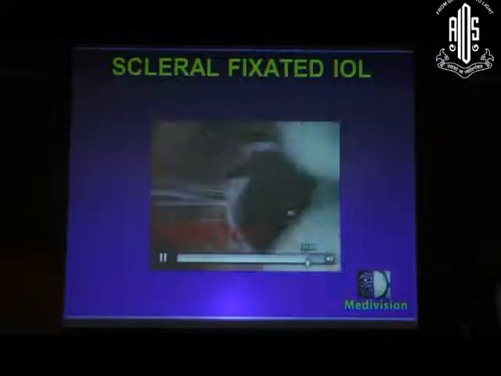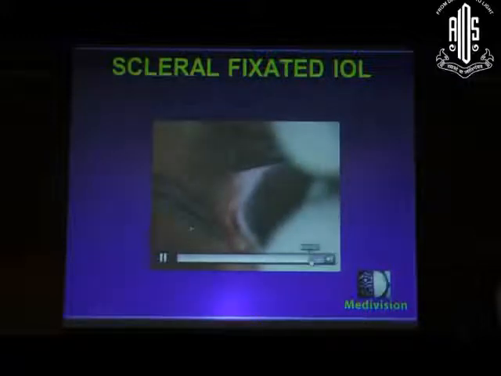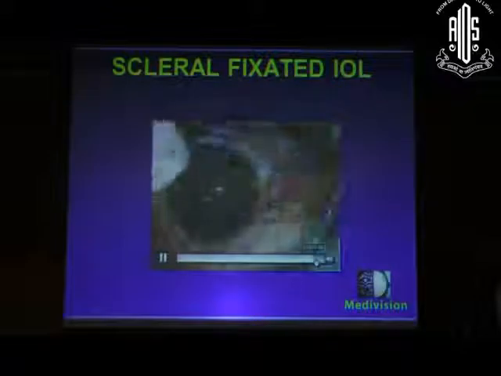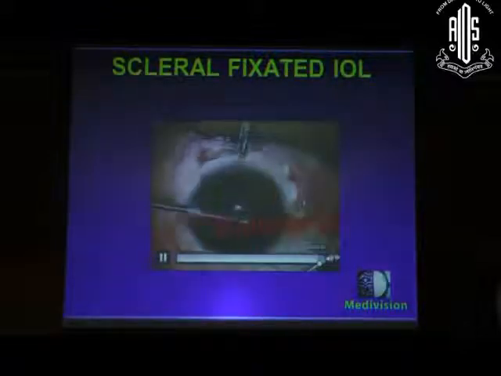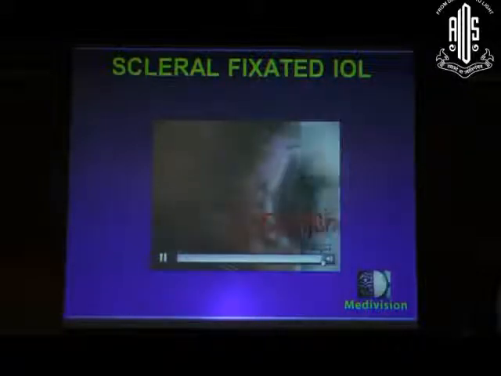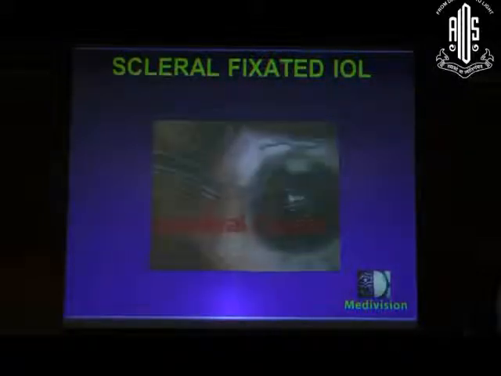Just go through this faster. After the sutures are tied to the scleral bed, then we go ahead with the vitrectomy. After the anterior vitrectomy, the conjunctiva is closed.